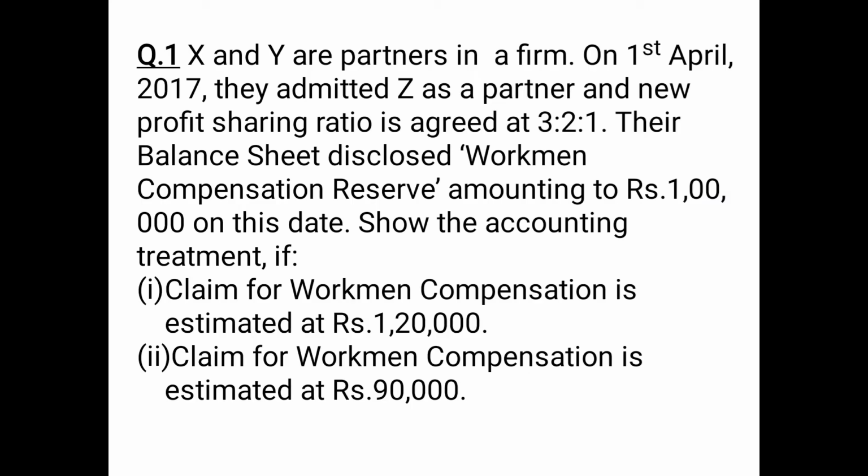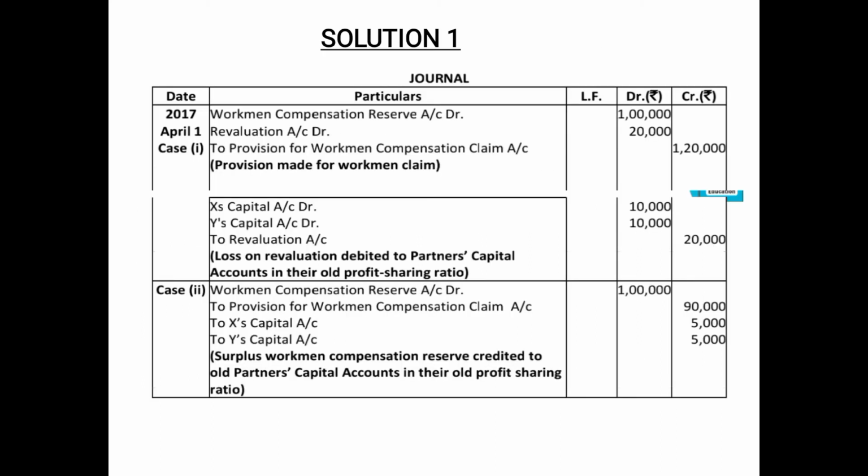Then case number 2, when the claim for workmen compensation is estimated at rupees 90,000, that means the amount of claim is less than the amount of reserve. So in this case, as you can see in the case number 2 journal entry, the entire amount of reserve will be debited. Workmen compensation reserve account debited with 1 lakh, and that part of this reserve which is to be used for claim will be transferred and credited to provision for workmen compensation claim account, that is 90,000,